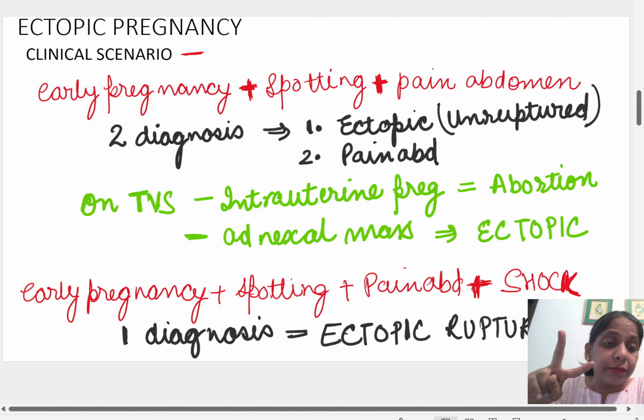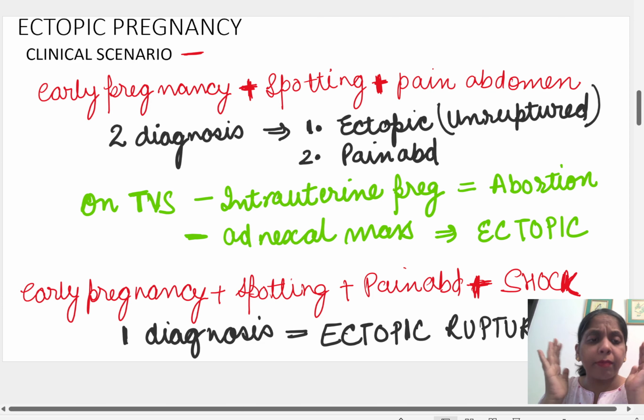So the three symptoms given by the patient: early pregnancy, spotting and pain in abdomen. Fix this clinical scenario in your mind, only two differential diagnoses: either it is abortion or it is ectopic, and that also unruptured, because ruptured ectopic has a shock presentation. Now what if these three symptoms are accompanied by shock?